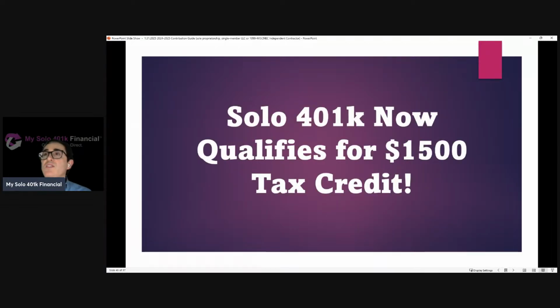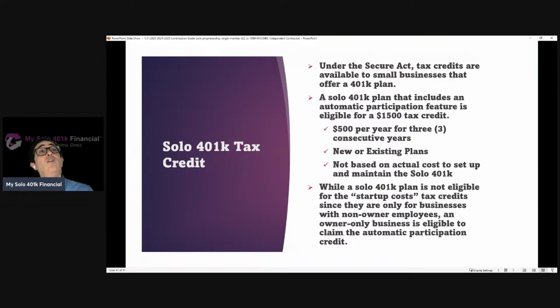All right, so the bonus content: solo 401k now qualifies for a $1,500 tax credit. Under the Secure Act, there were a number of tax credits that were introduced and made available to small businesses that offer a 401k plan. So one of those tax credits is the startup cost credit. That is not available to a solo 401k because one of the prerequisites to be eligible for the startup cost credit is having non-owner employees. And of course, a solo 401k plan is for an owner-only business. So it's not going to have non-owner, non-spouse employees participating in the solo 401k. Therefore, a solo 401k plan is not eligible for the startup cost credit.